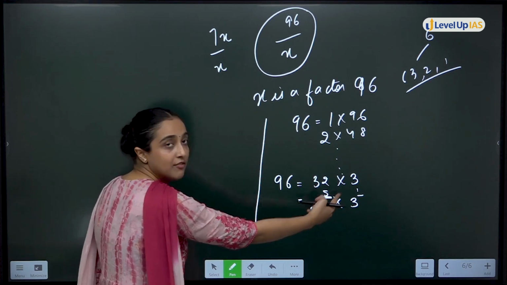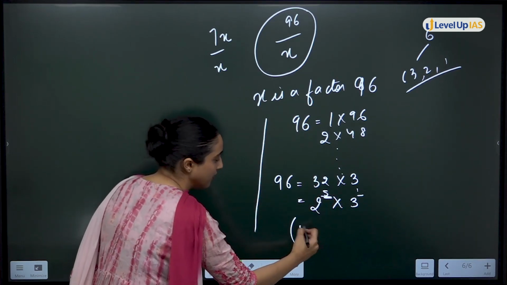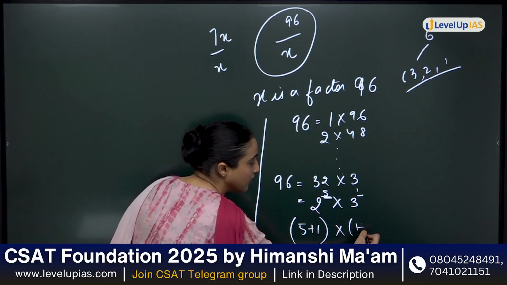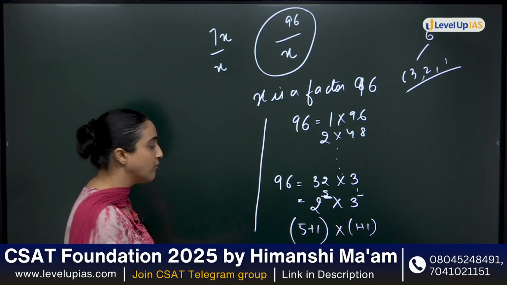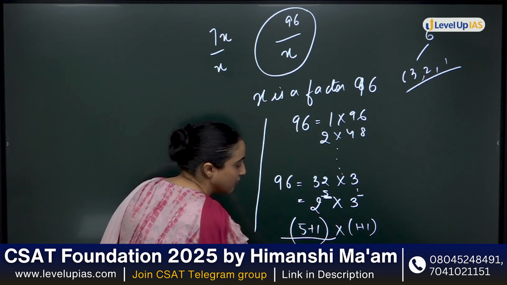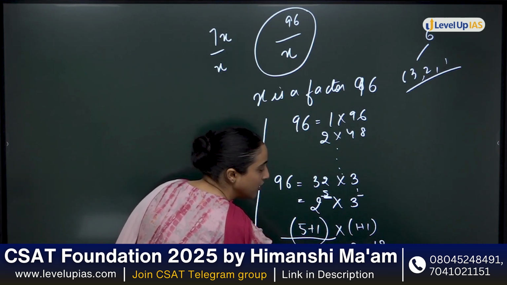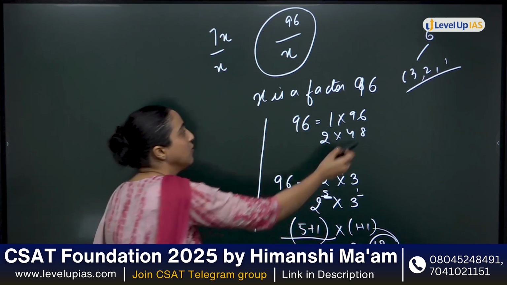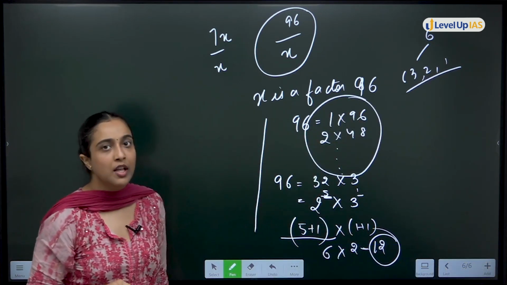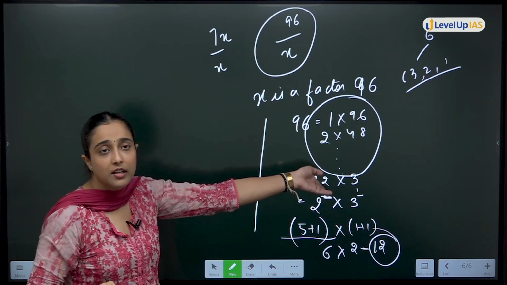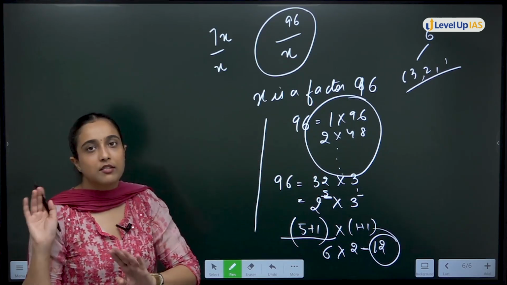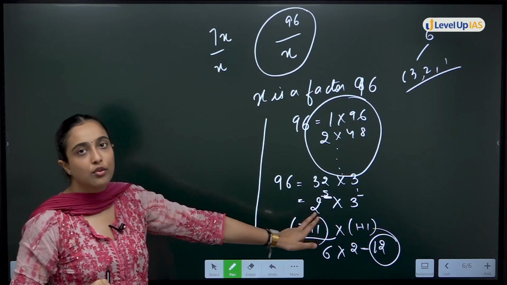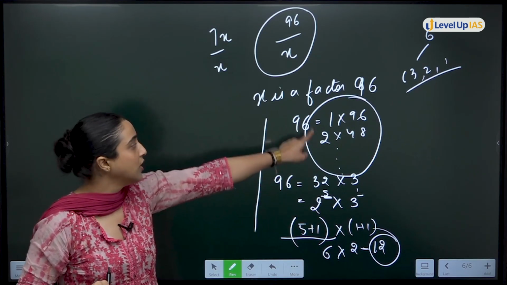यहाँ क्या है? 5 and 1. 5 plus 1 multiply 1 plus 1. This is the total number of factors. 5 plus 1 is 6, multiply 2. This will be 12. So total number of factors of 96 will be 12. You can do it like this also. But in long questions, this becomes very, very tough to write all factors, very lengthy also. And हम क्या कर रहे हैं? हमें time save करना है. So we should know how to find total number of factors without doing all of this.